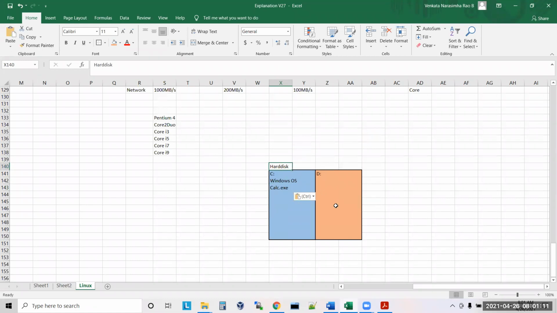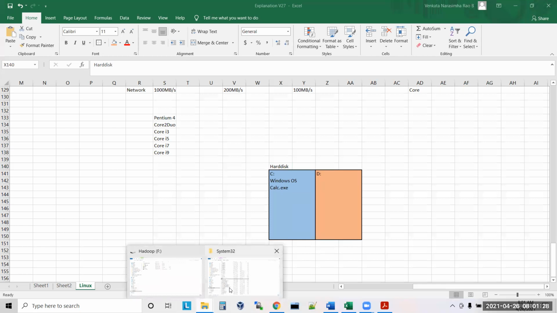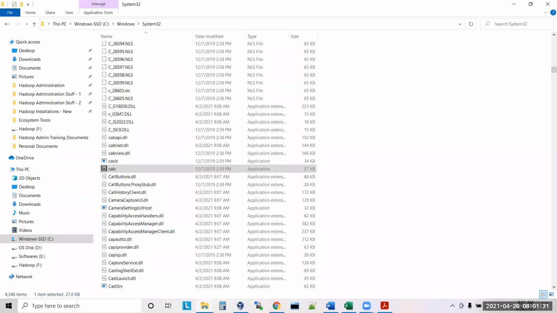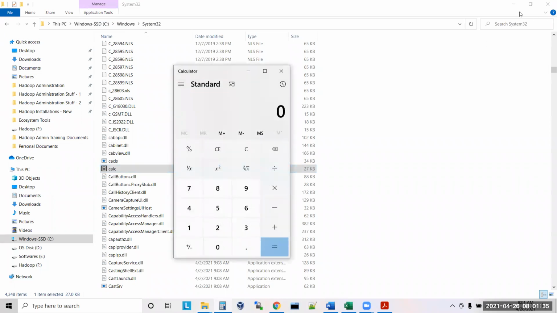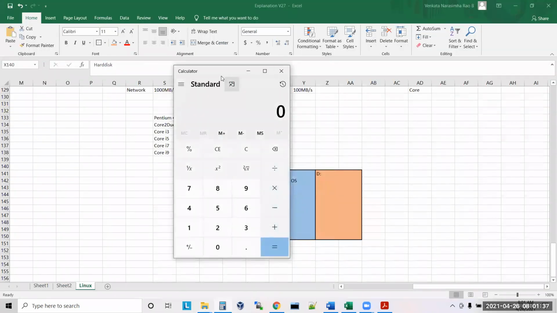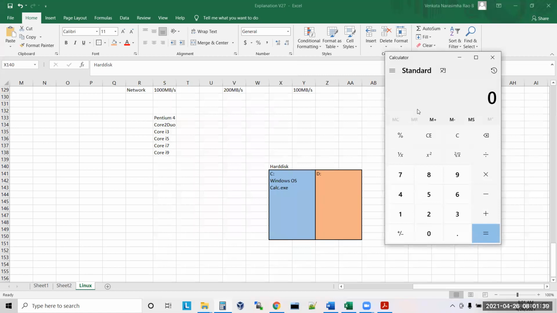Now if you want to use this calculator.exe, what do you need to do? You need to open it. Without opening, can you use your calculator? No. First you need to open it. To open it, what will you do? You will double click on this calc.exe file, correct or not? When you double click that exe file, what happens in the background?